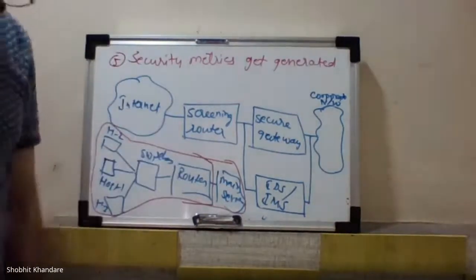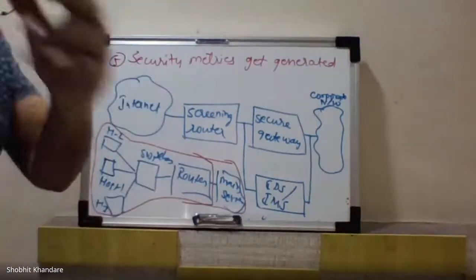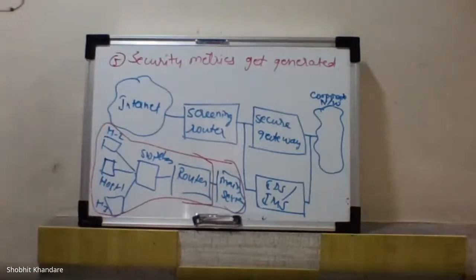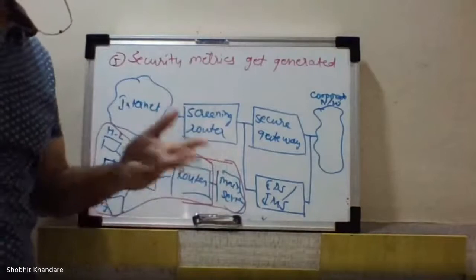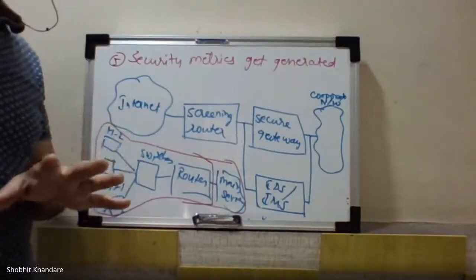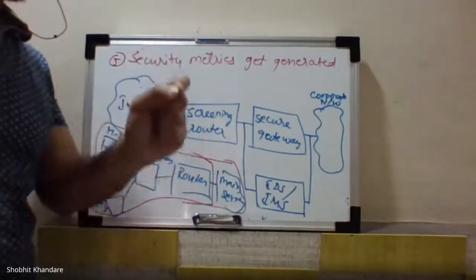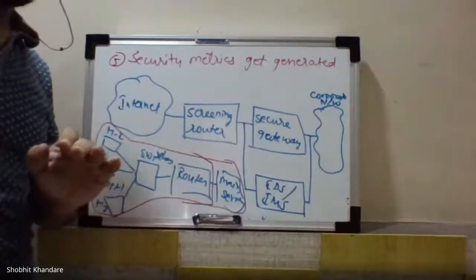So just write down the heading now: Intrusion Detection System. Now we are going to understand the intrusion detection system. In your syllabus, it is just given as intrusion detection system, with no detailed understanding.